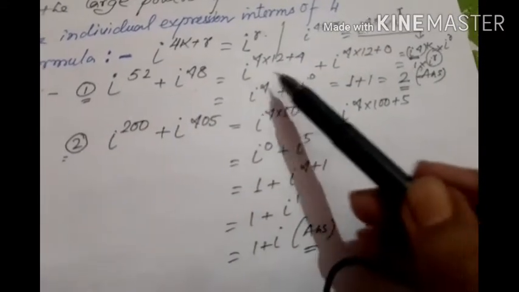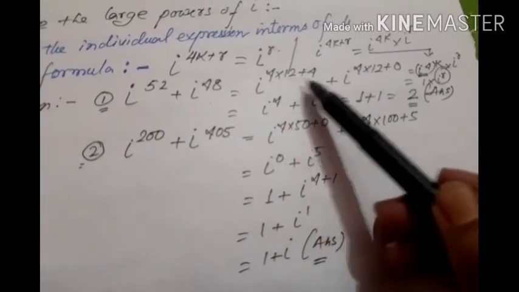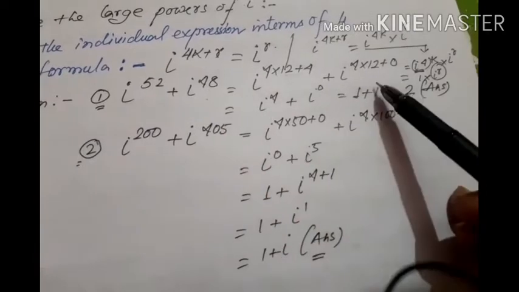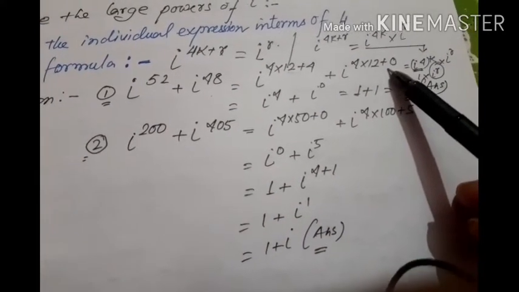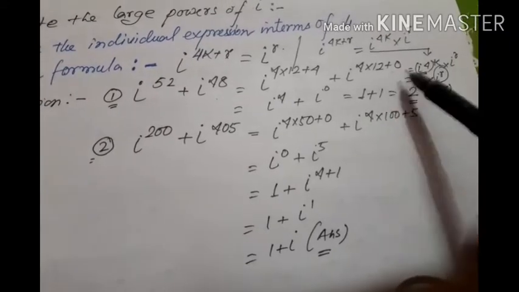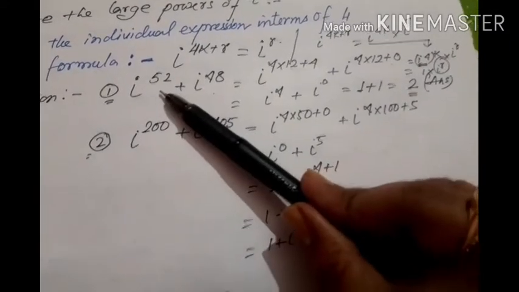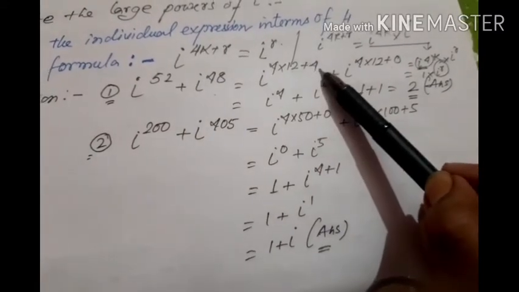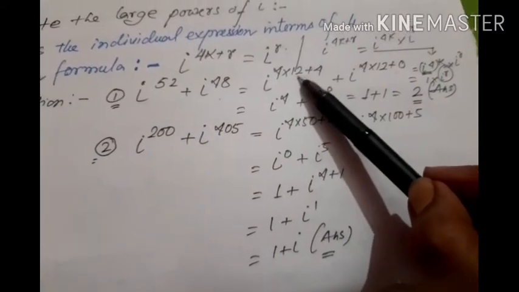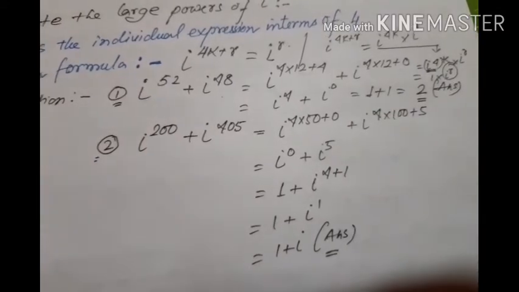i to the power 52 I have expressed as i to the power 4 into 12 plus 4. i to the power 48 is i to the power 4 into 12 plus 0. If you have a problem expressing it directly, you can divide by 4 and easily get the remainder. For example here, divisor 4 and quotient 12. Then you can form the formula a equals bq plus r.